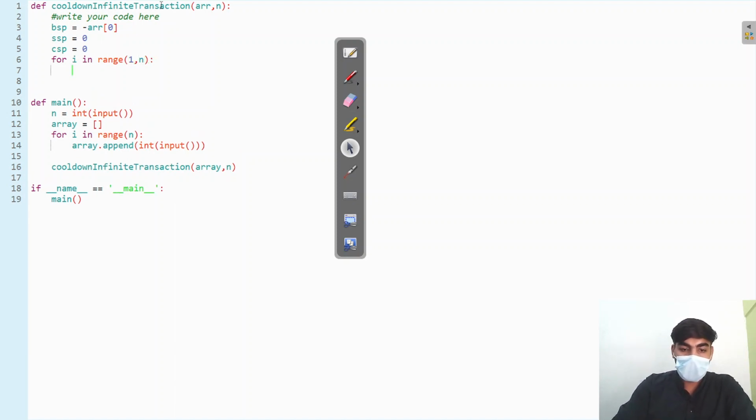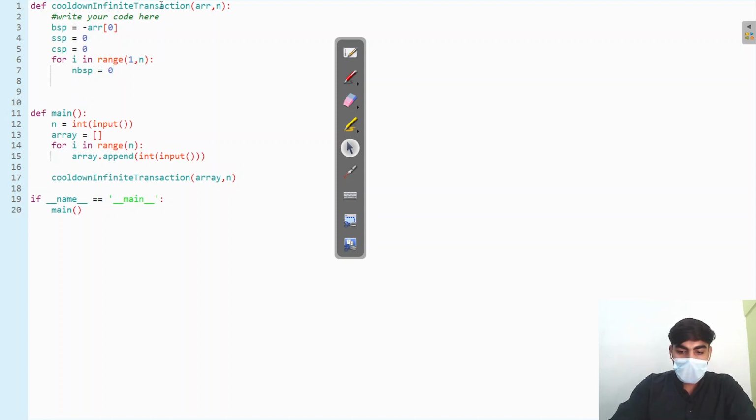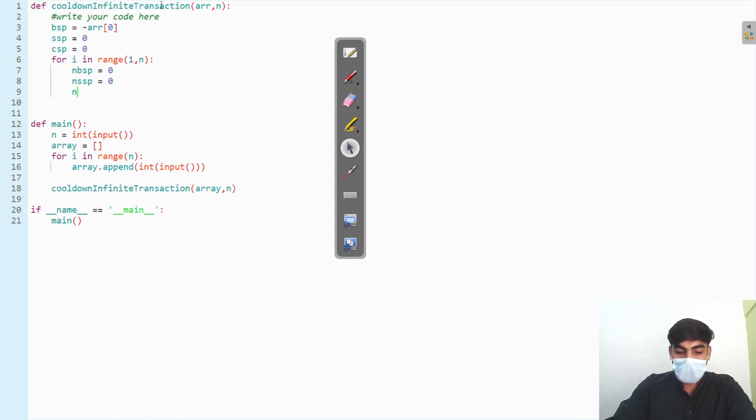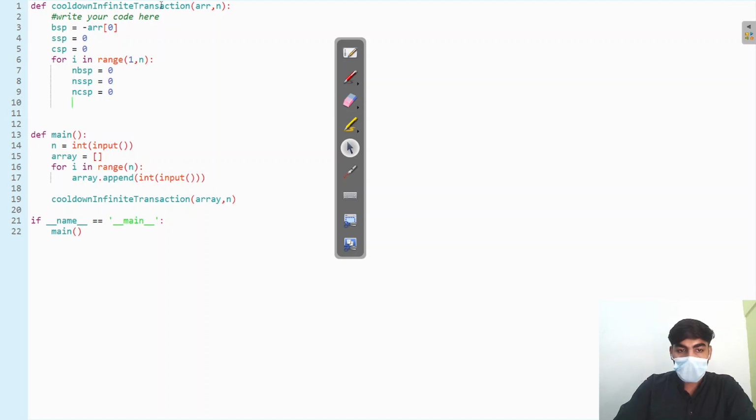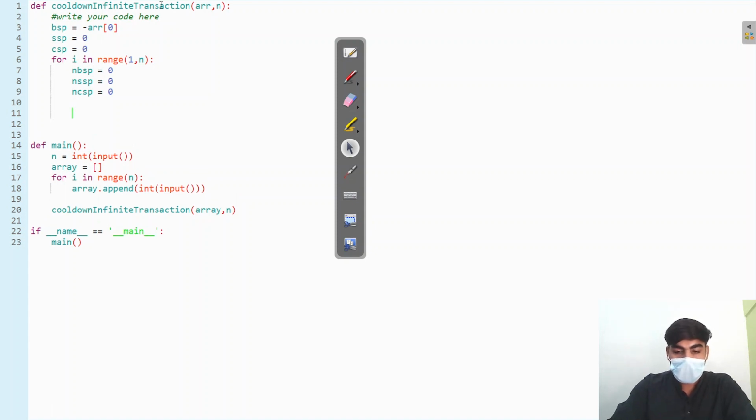Then in the for loop we have new buying state profit, then new selling state profit, which is 0 initially, then new cool down state profit, which is 0. Now come to our first condition for new buying state profit.